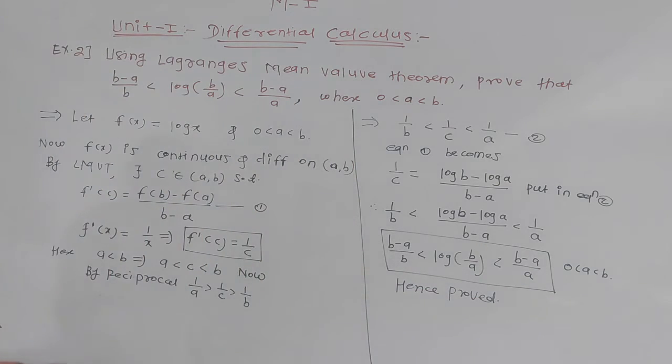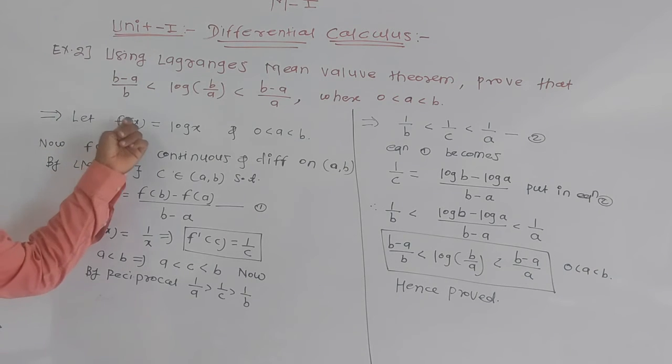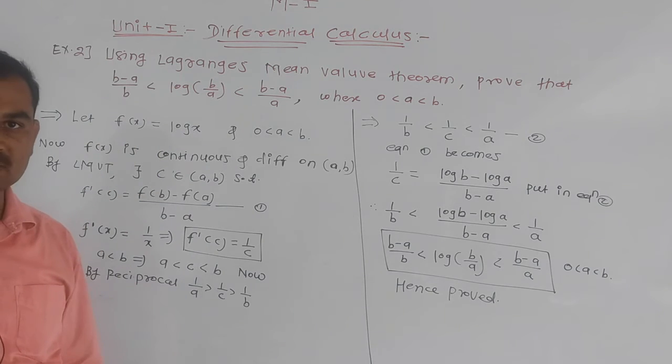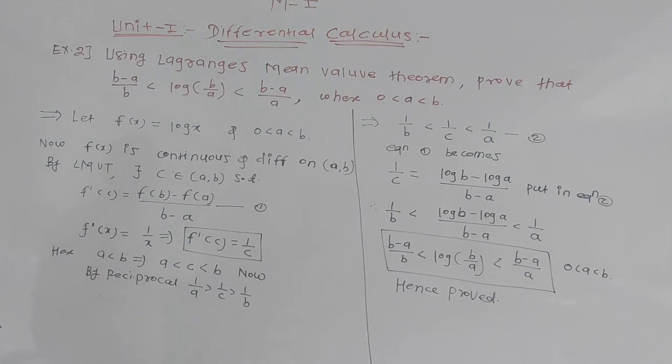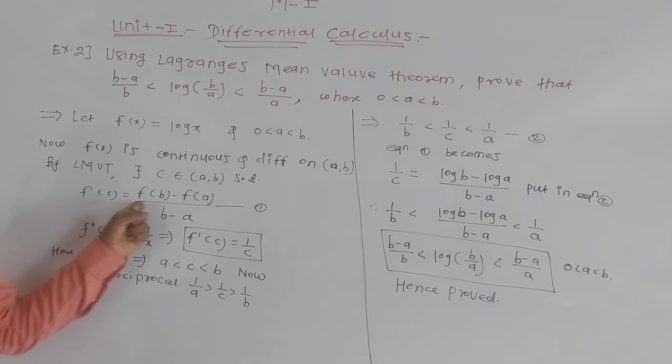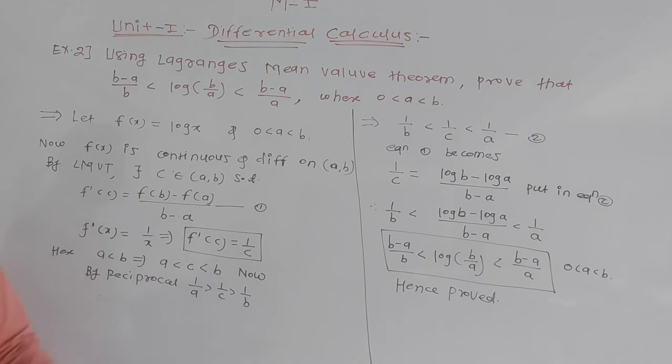Look, by using Lagrange's mean value theorem, first consider the function f of x as log x. Then log x is continuous and differentiable in its domain, therefore by using LMVT there exists c belongs to (a, b) such that f dash of c is equal to f of b minus f of a divided by b minus a. Now find all these values.